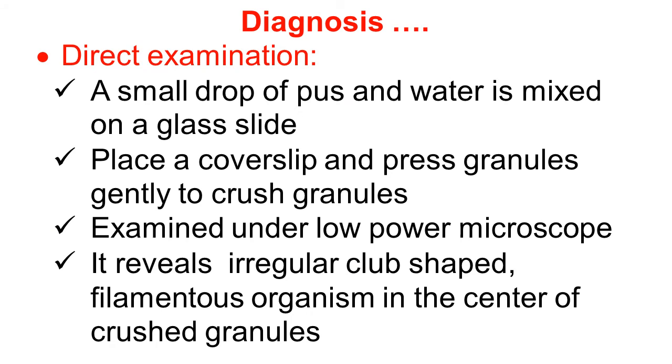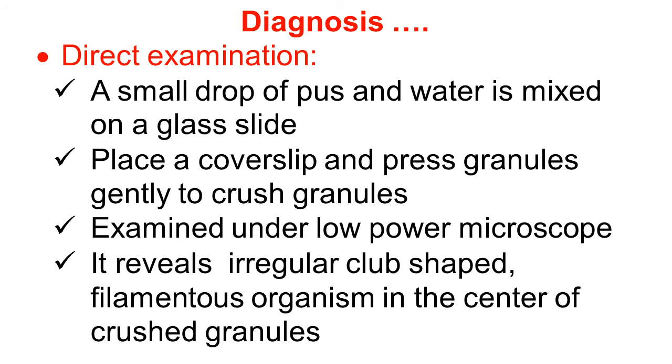Continue with the diagnosis. The clinician can examine the pus directly, without staining. Here, a small drop of pus is taken along with water and mixed on a glass slide. Then place a cover slip over it and press the cover slip very gently, with such pressure that it will crush the granules.